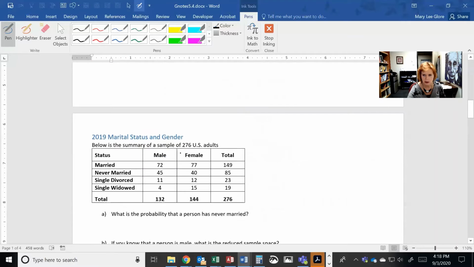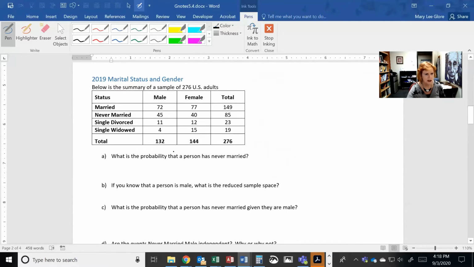All right, let's do an example. This is a 2019 summary of a sample of 276 adults. And so we're going to call the proportion that any of these situations happens its probability. So what's the probability if I pick a randomly selected person that they've never married?